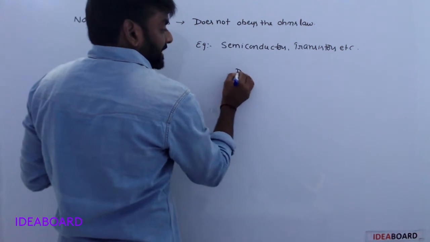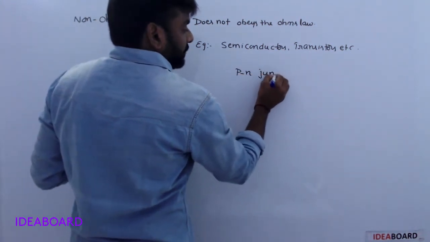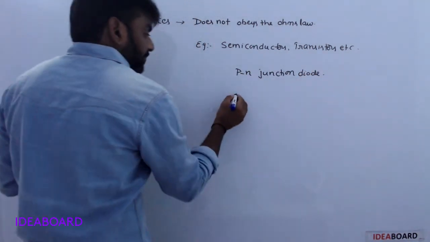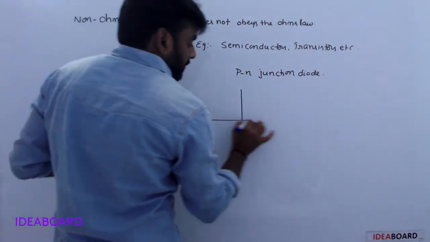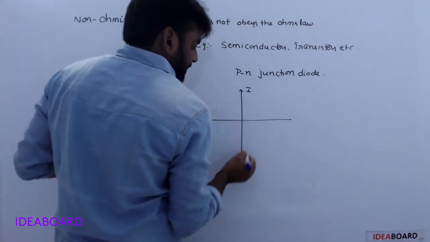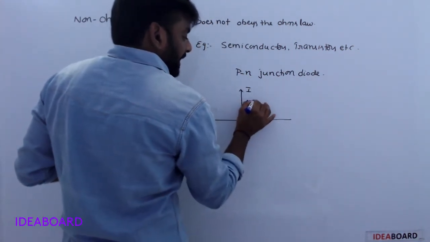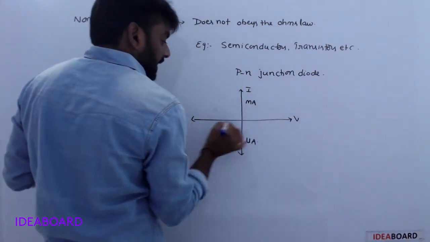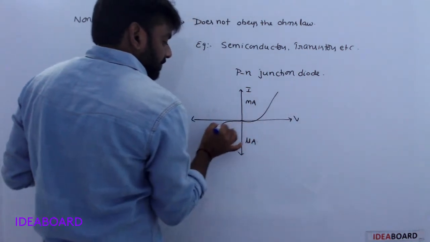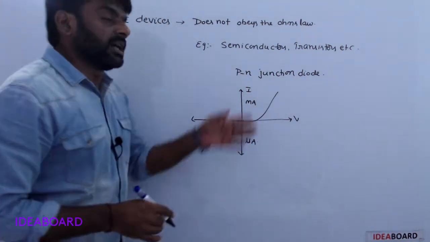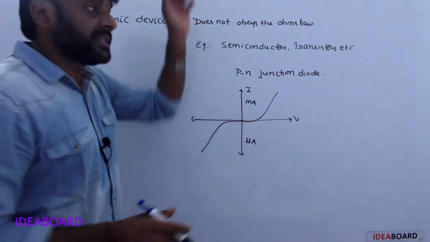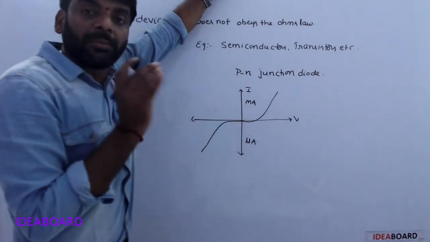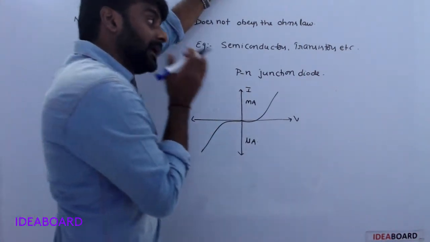So the PN junction diode graph. See, here current is in milliampere, this is microampere, and potential, okay, the graph is this one, because it does not obey Ohm's law. See, ohmic devices, non-ohmic devices.